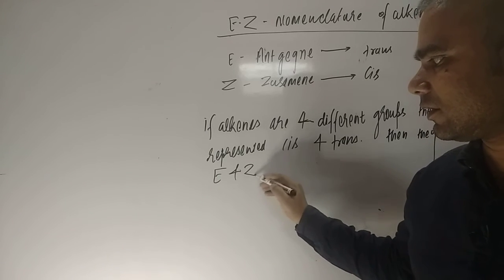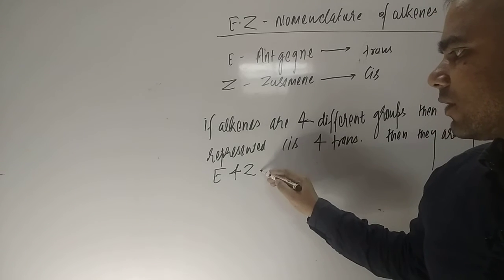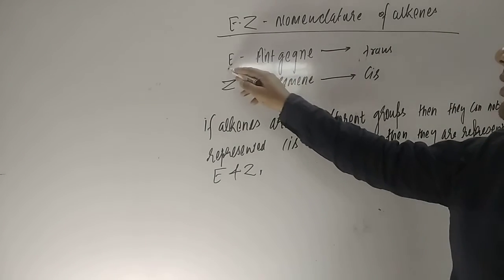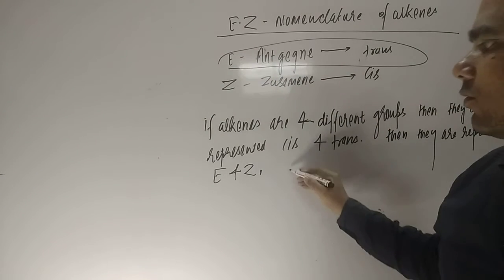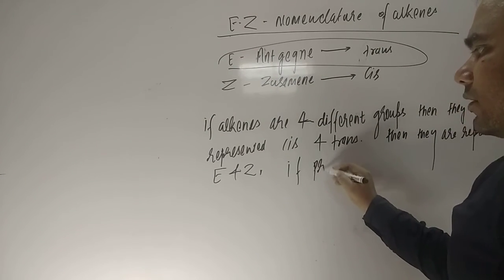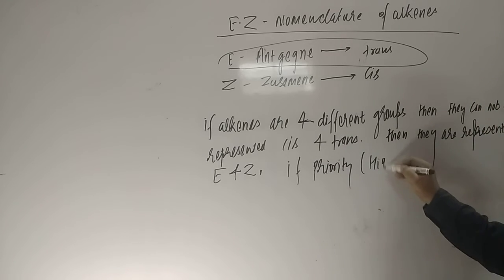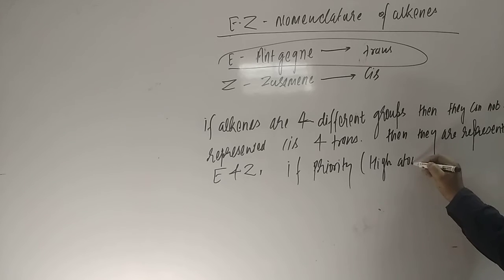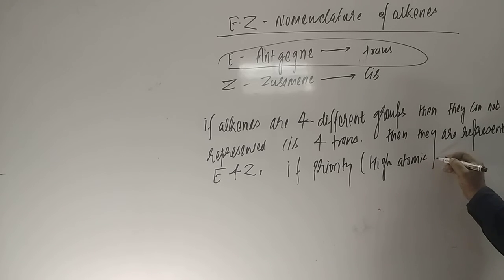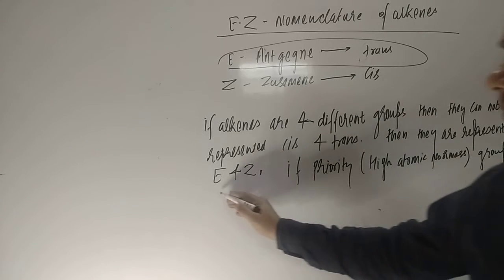E and Z mean what? E means, if the priority groups, priority meaning high atomic number or mass, are on the same side. So what they are saying is, if priority groups are on the same side.